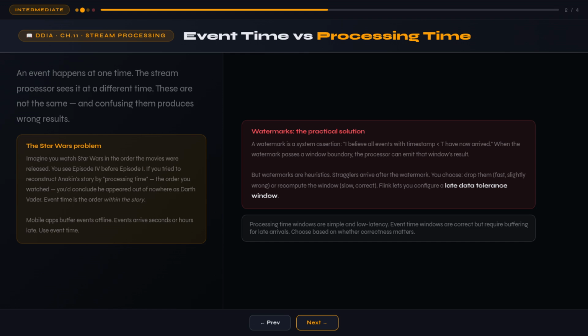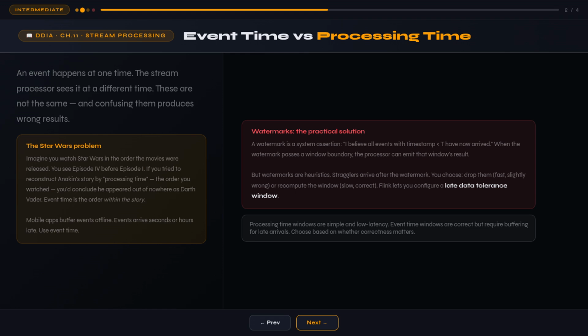As humans, we can cope with this. Stream processing algorithms must be specifically designed to handle it. If you use processing time for windowing, a stream processor restart introduces a phantom spike. The backlog is processed with current timestamps, making it look like a traffic surge.